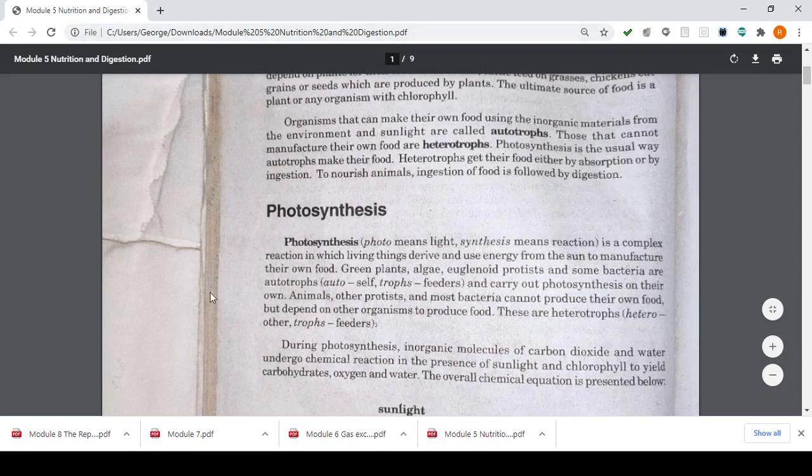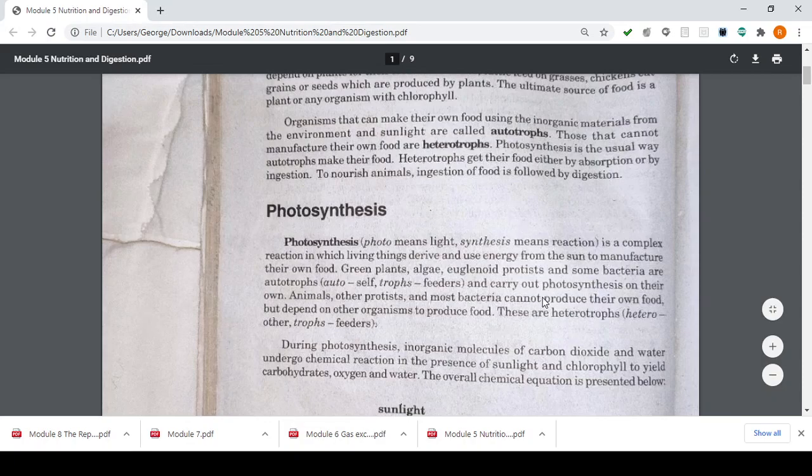So first, for autotrophs, how do they make food? Through photosynthesis. Photosynthesis: photo comes from light and synthesis meaning reaction. So again, they get energy from sunlight. Photosynthesis is a complex reaction in which living things derive and use energy from the sun to manufacture their own food. Green plants, algae, euglenoid protists and some bacteria are autotrophs. Auto, kids, means self, and trophs means feeders, meaning they produce food from themselves. That is autotrophs, and they carry out photosynthesis on their own.